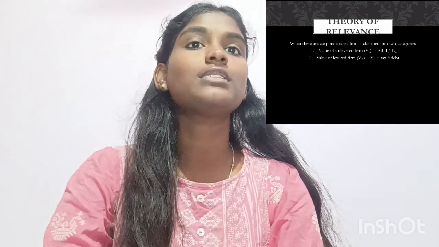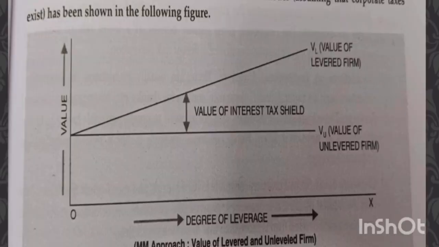The formula for the unlevered firm is EBIT divided by Ko, where Ko denotes the overall cost of capital. The value of the levered firm is equal to the unlevered firm plus tax into debt, because the levered firm uses debt, so we add the tax and the debt. This is the pictorial reference of the model under corporate tax, that is, the theory of relevance.